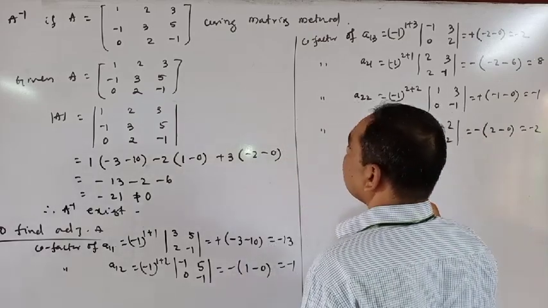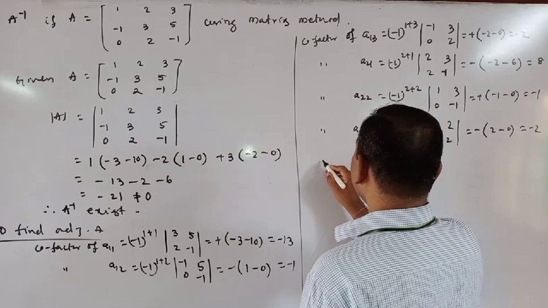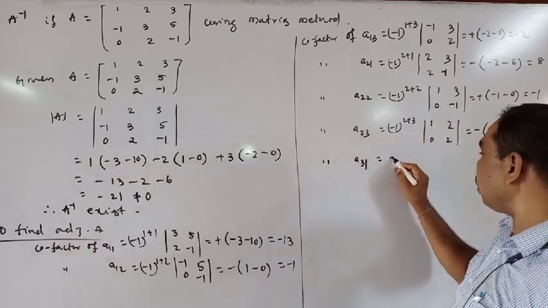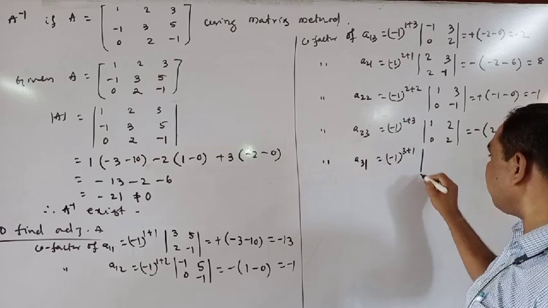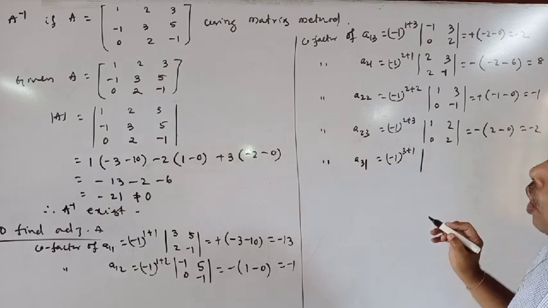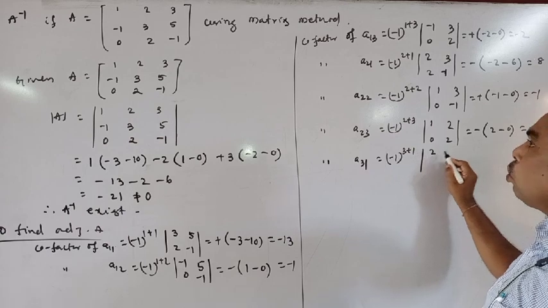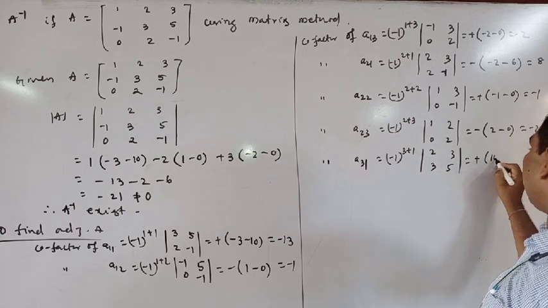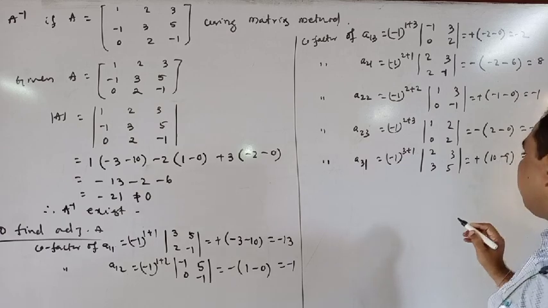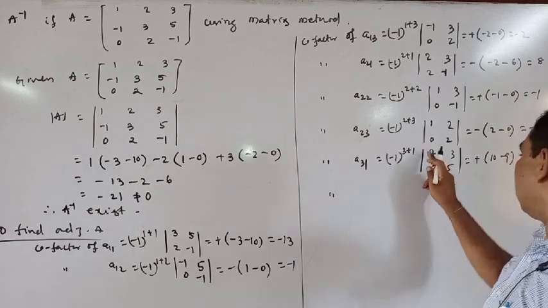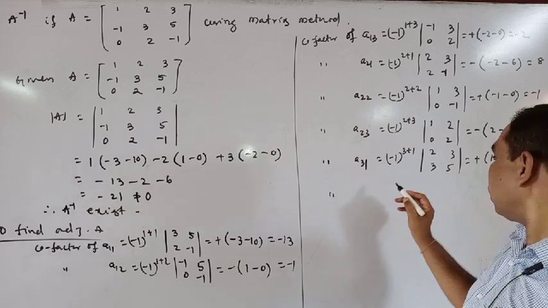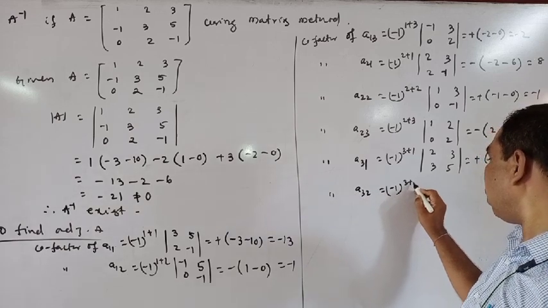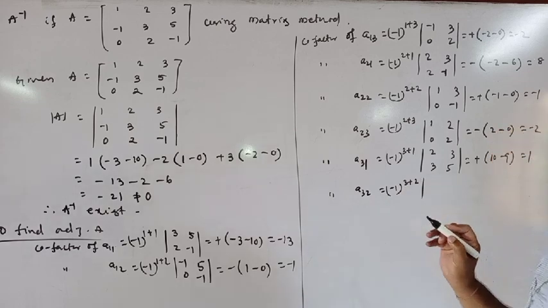Next cofactor of A31 is -1 to the power 3 plus 1, deleting the element of third row and first column, 2 3 3 5, is equal to plus 10 minus 9, 1.